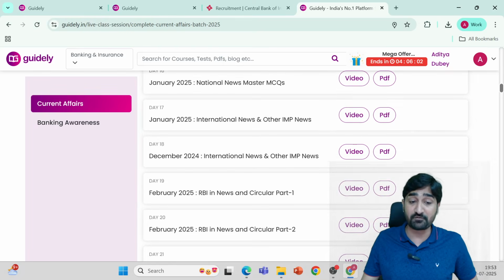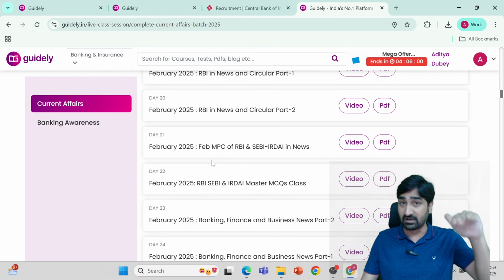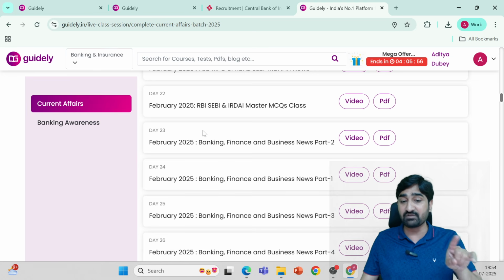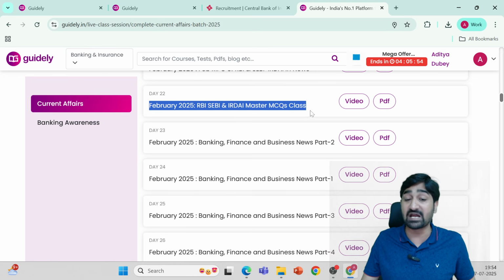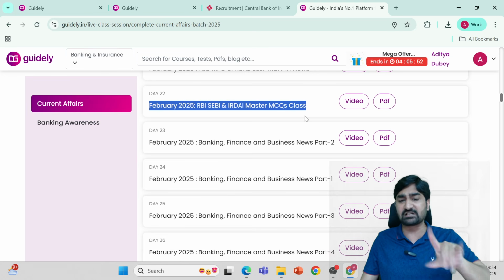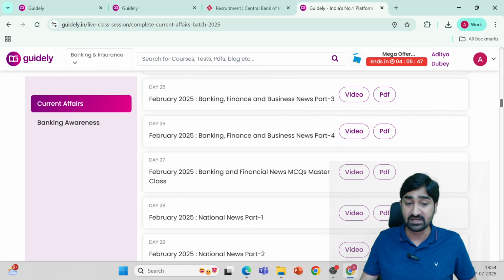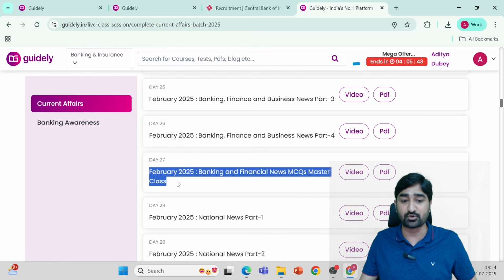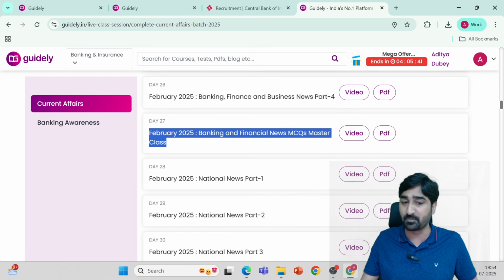In the current affairs, we have provided the current affairs from January onwards. But now for the upcoming examination, what you can do is for January and February you can directly go through the MCQs. You will be able to find the MCQ session separately. You can skip the detailed classes of Jan and Feb and come directly to the MCQs part.